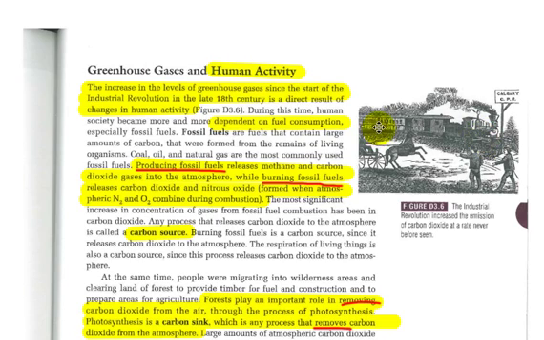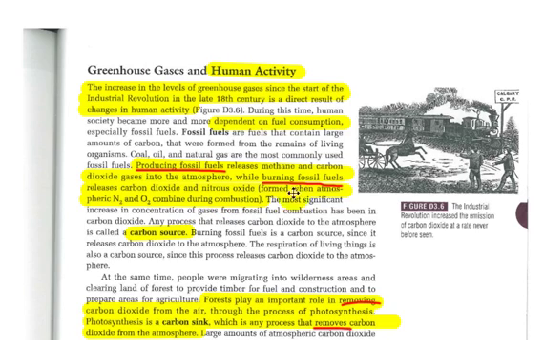So you can see here we began to use fossil fuels to a large extent. Fossil fuels, of course, are fuels that contain large amounts of carbon that were formed from the remains of living organisms. Coal, oil, and natural gas are the most commonly used fossil fuels. So first of all, we mine fossil fuels and produce them. That releases methane and carbon dioxide into the atmosphere, while burning fossil fuels releases carbon dioxide and nitrous oxide.